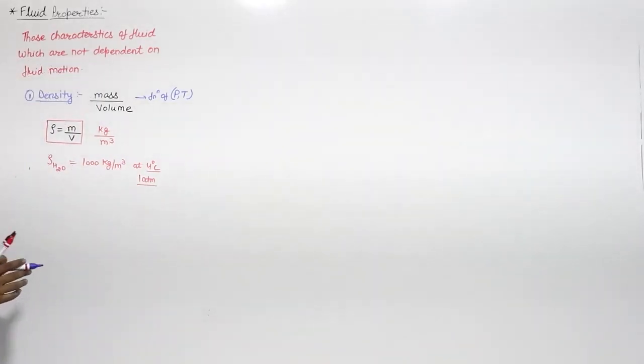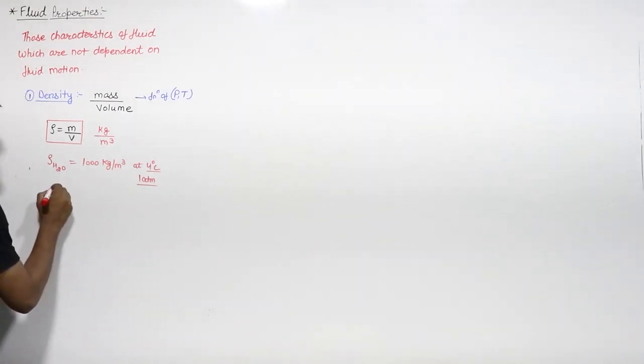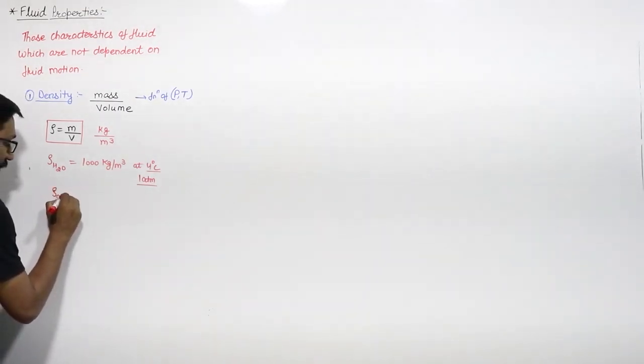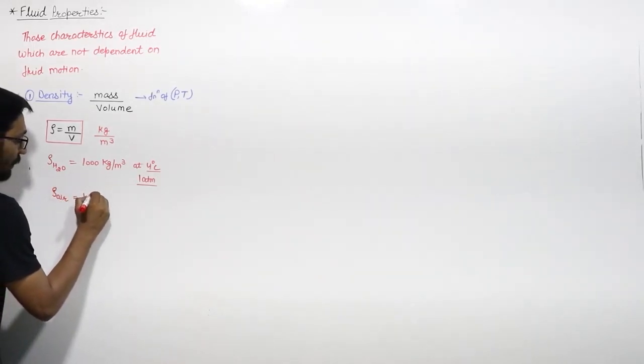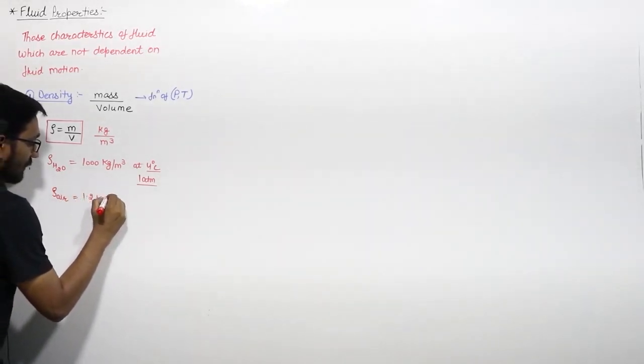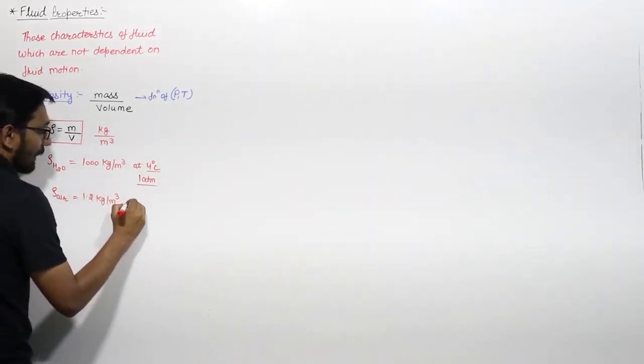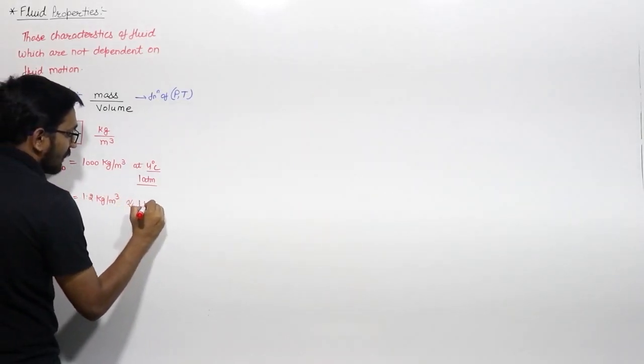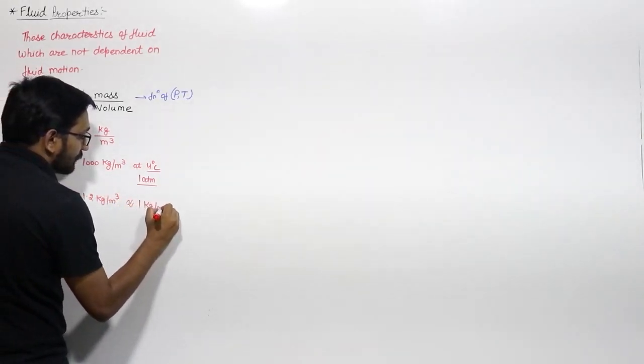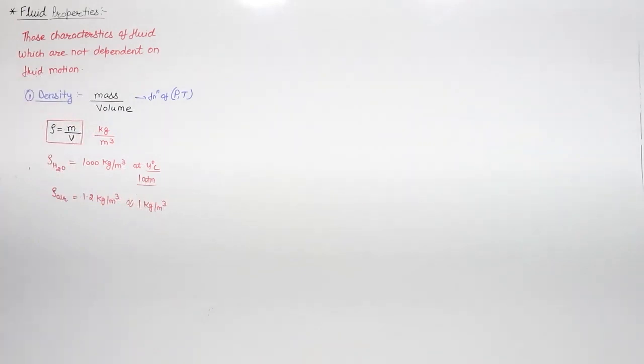The density of air we can take as 1.2 kg per meter cube, or approximately 1 kg per meter cube. So this is the first property, that is density.